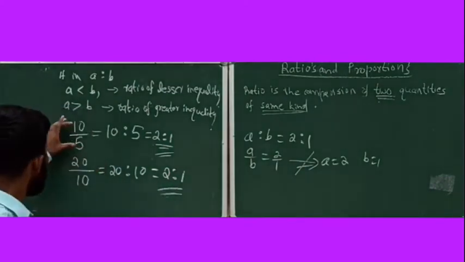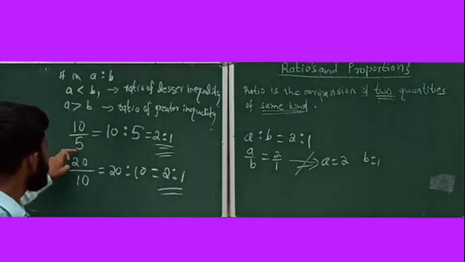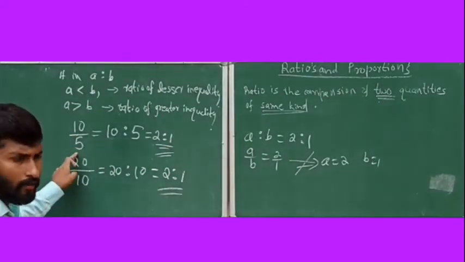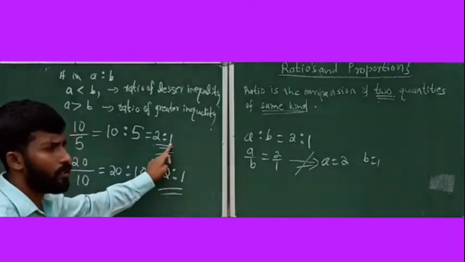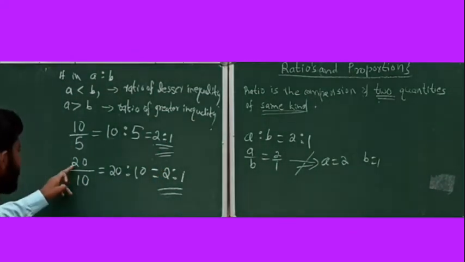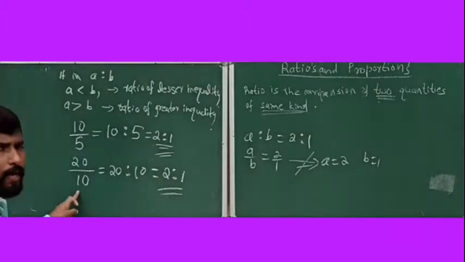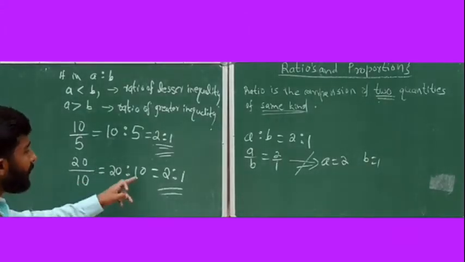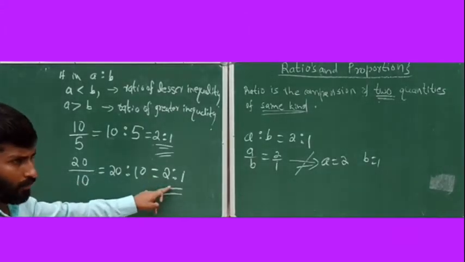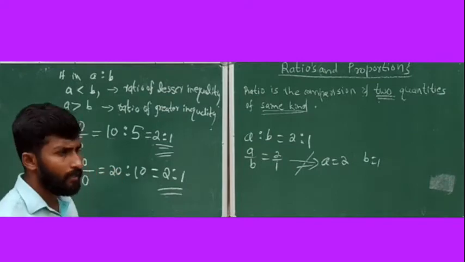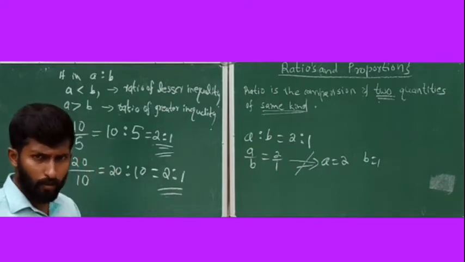You can observe now clearly, here the A value is equal to 10, B value is equal to 5. But what's the ratio? 2:1. Here A value is equal to 20, B value is equal to 10. But while writing the ratio, you are getting 2:1. That's why while writing the ratio, you need to write in the simplest form.